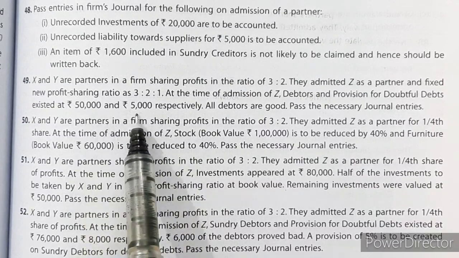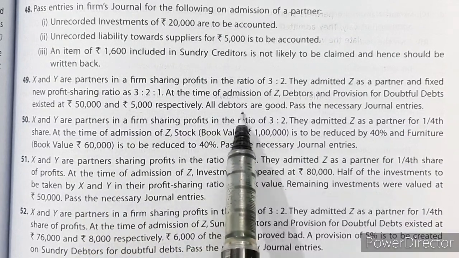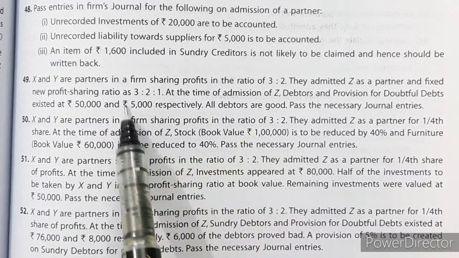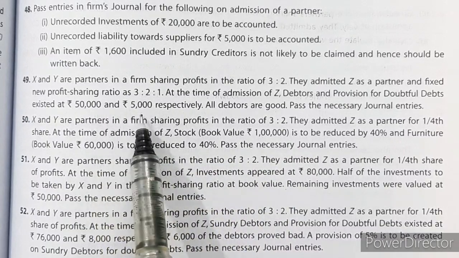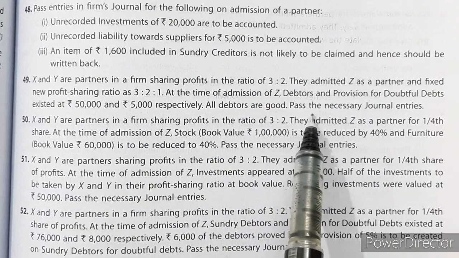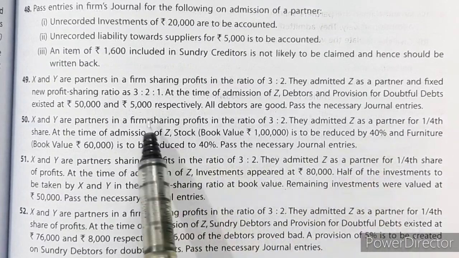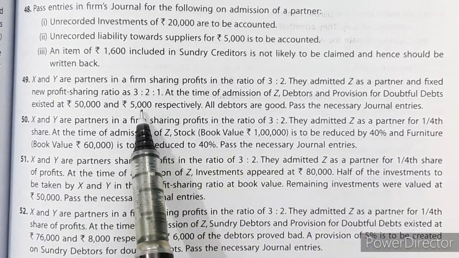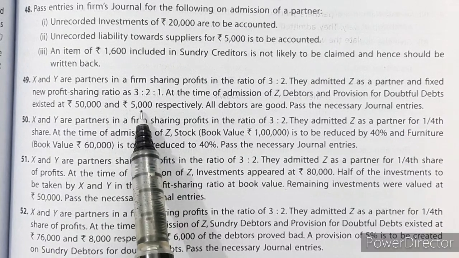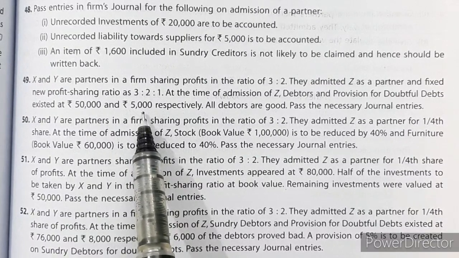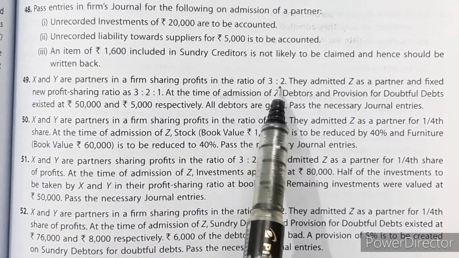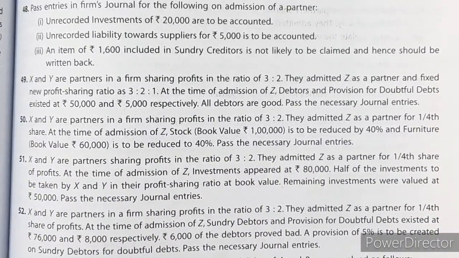This is the debtors and this is the provision. All debtors are good and therefore we don't need this provision. So we have to revert it and pass the journal entries. We will cancel this provision, and that will be a profit on revaluation which will be distributed to partners in their old ratio. Let us see.